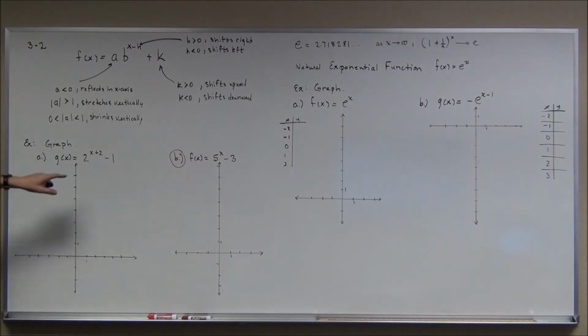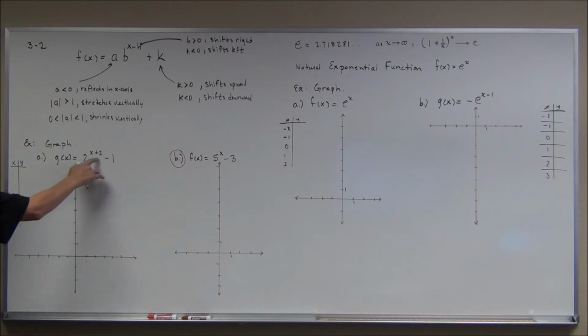Now what we're going to do is we're going to have that same parent graph, but we're going to shift it to the left 2 units, and we're going to drop it down 1 unit. So if it helps you, create a t-chart of values, because you haven't done a lot of this. It's either that or graph them in stages. Now, normally I use -2, -1, 0, 1, and 2, but since I'm shifting it to the left, I'm going to use -4, -3, -2, -1, and 0.